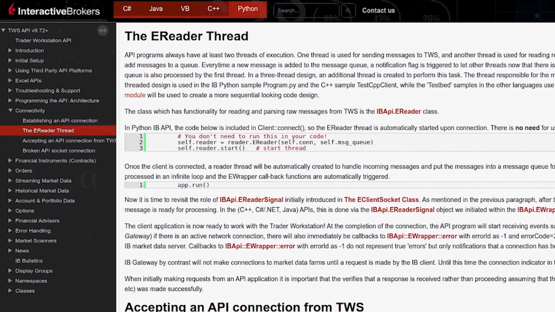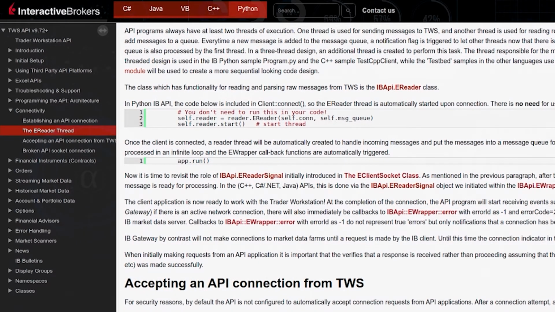After the initial handshake, IB will return data that corresponds specifically to the logged in TWS user's session. This includes 1. The account numbers accessible in the TWS session, 2. The next valid order identifier or ID, and 3. The time of connection. The API program will start receiving events such as next valid ID and managed accounts.